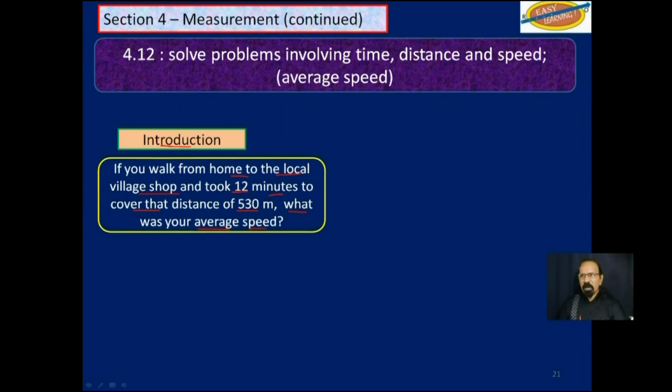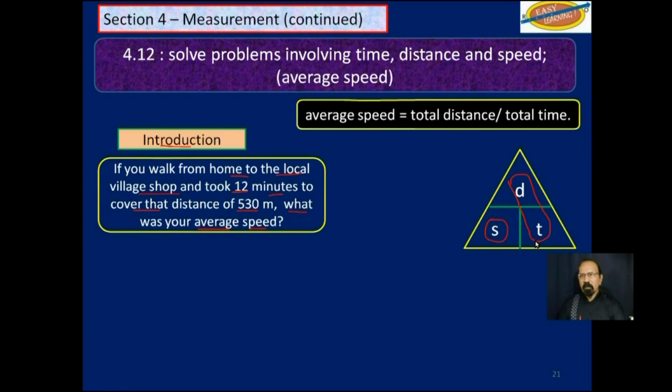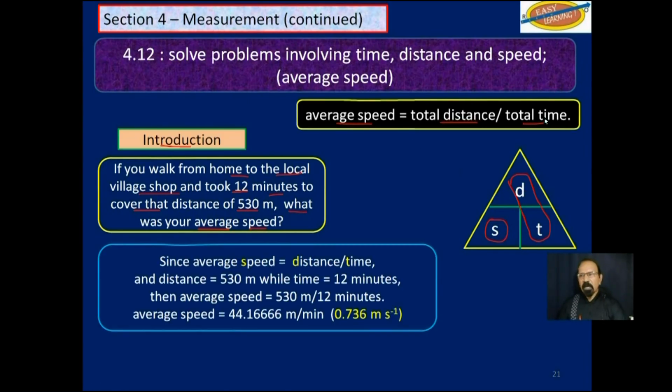Now, some parts you may have walked faster, some parts slower. But what was your average speed? Well, remember we have this. We want to find speed, so we'll have to divide d by t. So average speed is equal to distance divided by time.